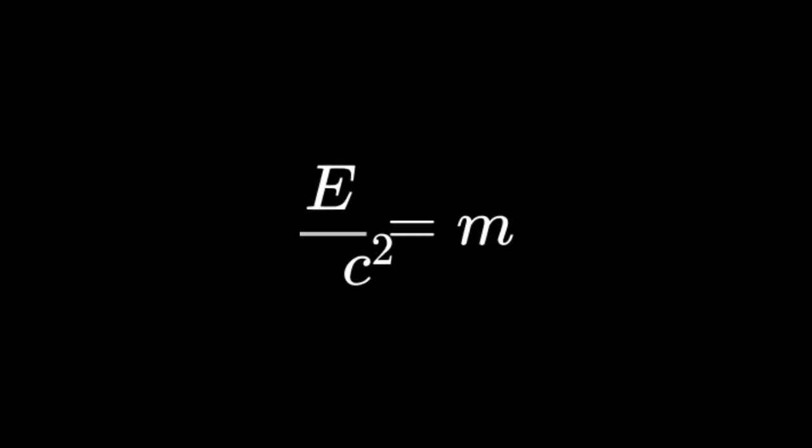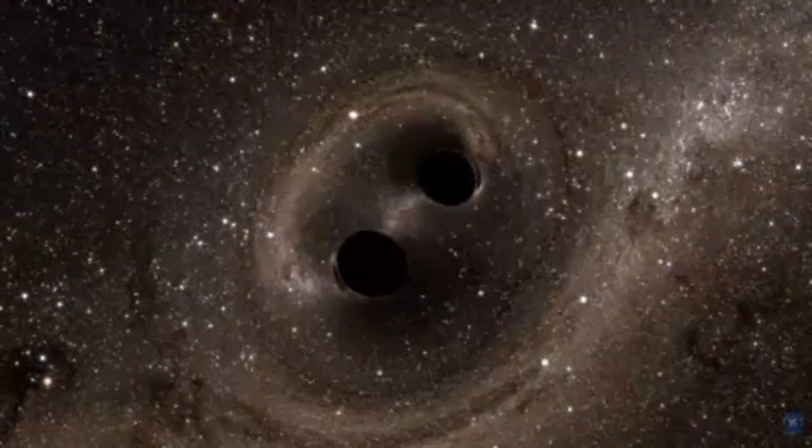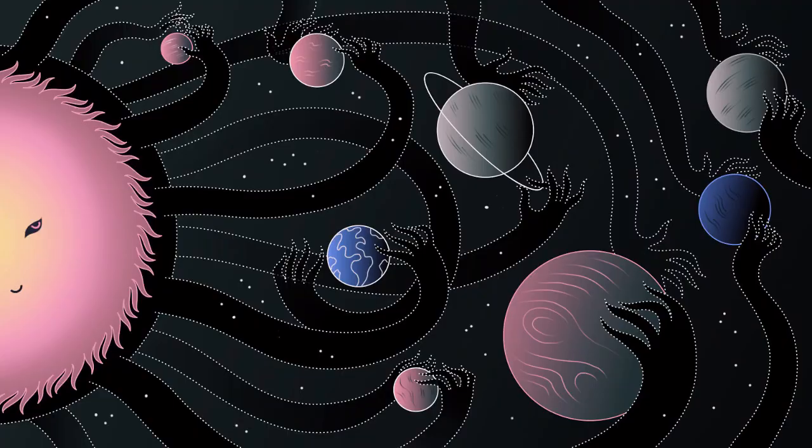Because of the c to the fifth power factor, even a tiny amount of curvature in spacetime requires a massive amount of energy. This is a key reason why gravity is so weak compared to other forces. Now let's understand what it means for a force to be strong or weak and compare this with other forces.